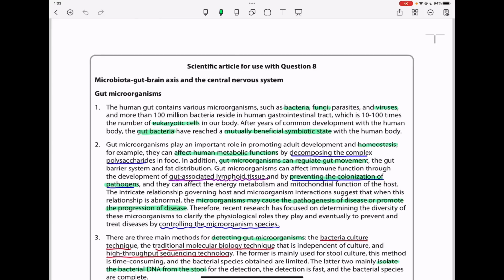The intricate relationship governing host and microorganisms' interactions suggests that when this relationship is abnormal, the microorganisms may cause the pathogenesis of disease or promote the progression of disease. Therefore, recent research has focused on determining the diversity of these microorganisms to clarify the physiological roles they play and eventually to prevent and treat disease by controlling the microorganism species.